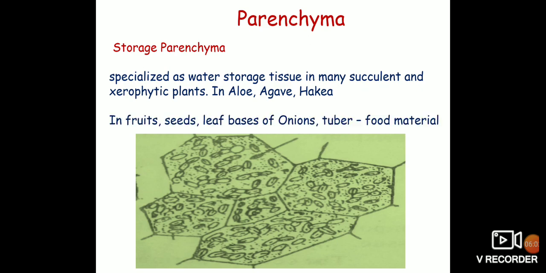Whereas in fruits, seeds, leaf bases of onion and tubers, etc., the parenchyma helps in the storage of food material. So this is the picture of a storage parenchyma.